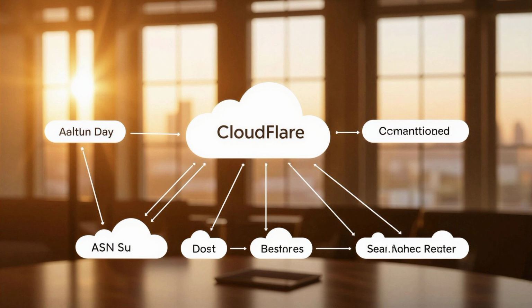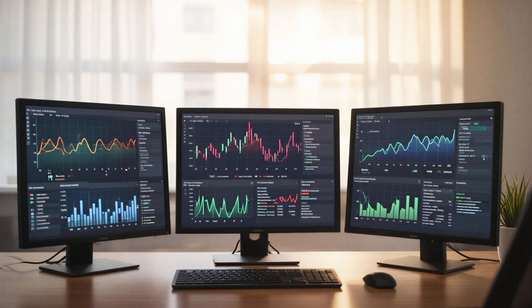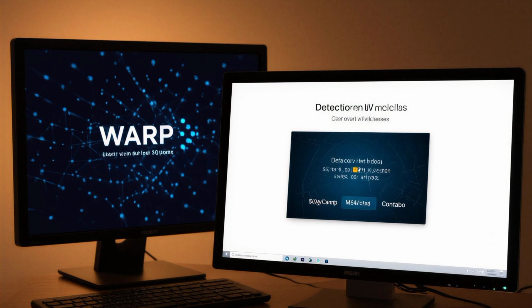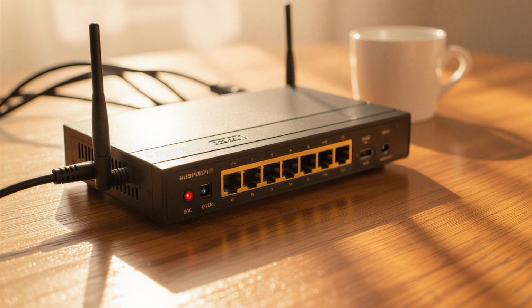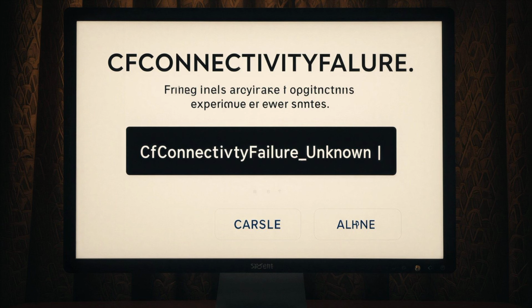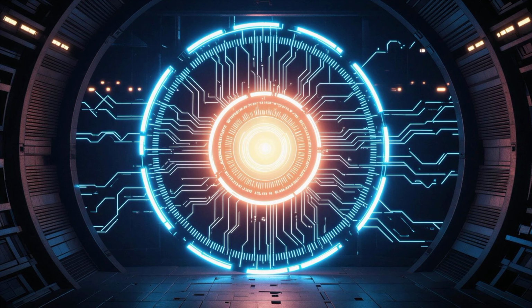Cloudflare's system checks each connection's ASN, the autonomous system number, and monitors request patterns such as frequency, location, and type. So when WARP detects that your IP belongs to DataCamp, M247, or Contabo, it automatically blocks or throttles the connection. That's when you see the message "CF connectivity failure unknown." In short, WARP isn't broken, it's protecting itself.